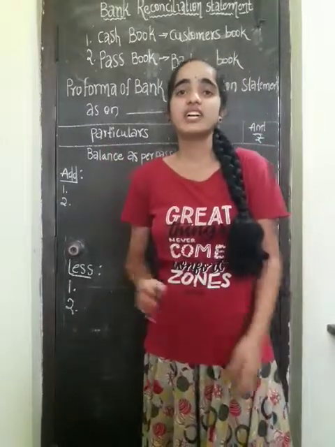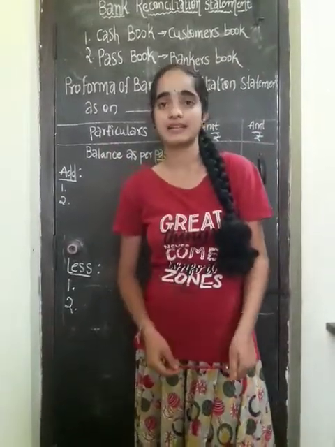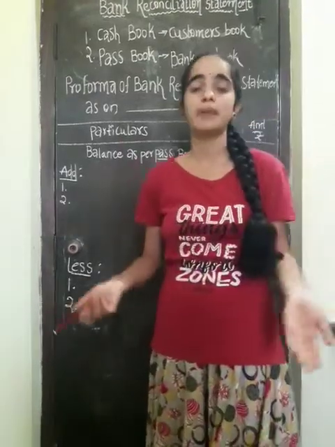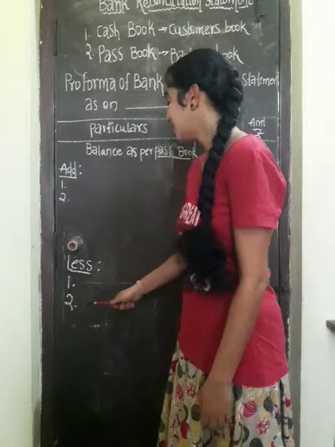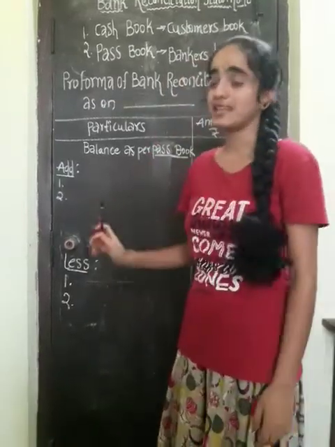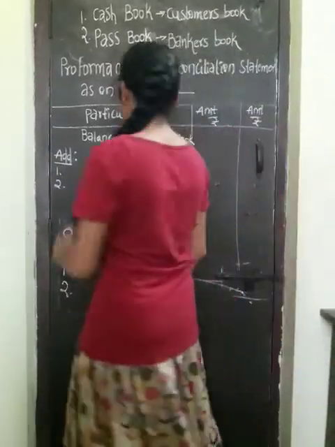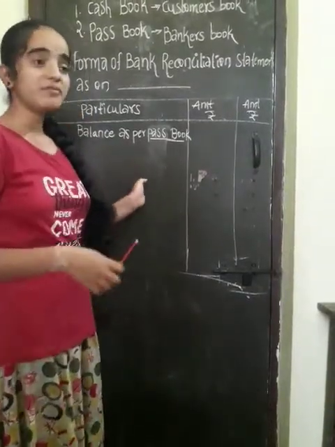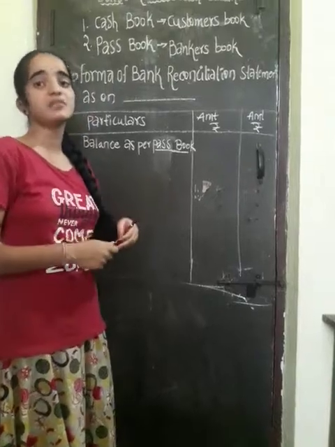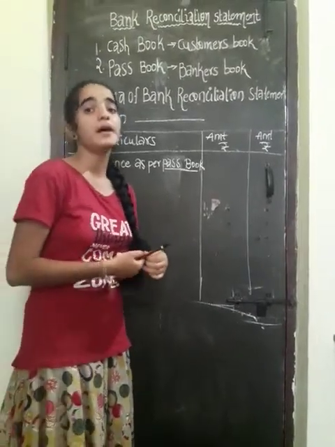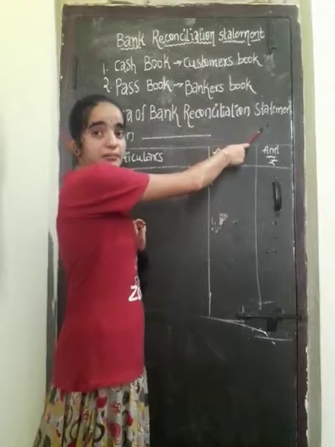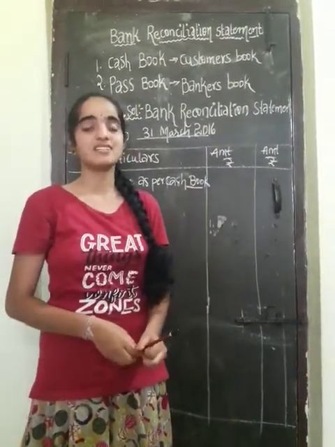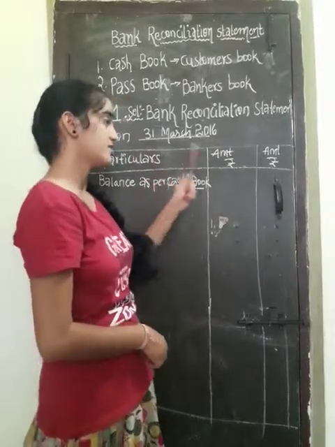But check issued but dishonored by the bank. Actually the customer has issued the check but it was dishonored by the bank, so it will be less in the passbook. Like this, this proforma has been explained in this pattern. Let us see how the problem will be there and how to rectify the mistakes that are done in the bank reconciliation statement. See the problem, how to identify the mistakes in the BRS, bank reconciliation statement.